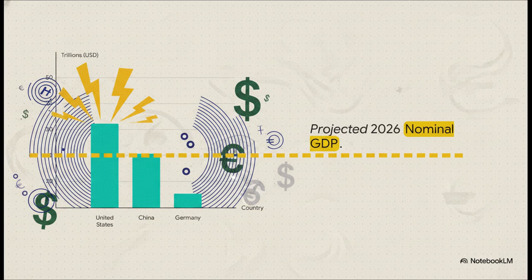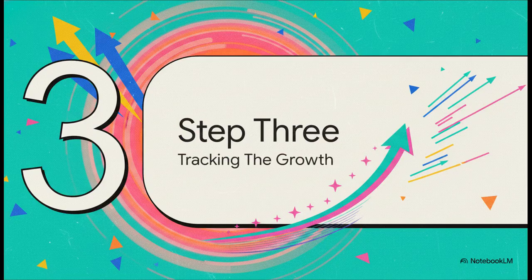But look at the undeniable drop-off after that. Germany sits way back in third place at $5.45 trillion. We are talking about a literal multi-trillion-dollar gap between the top two economic heavyweights and the rest of the world. It is an unbelievable concentration of sheer economic size. But size isn't everything, right?